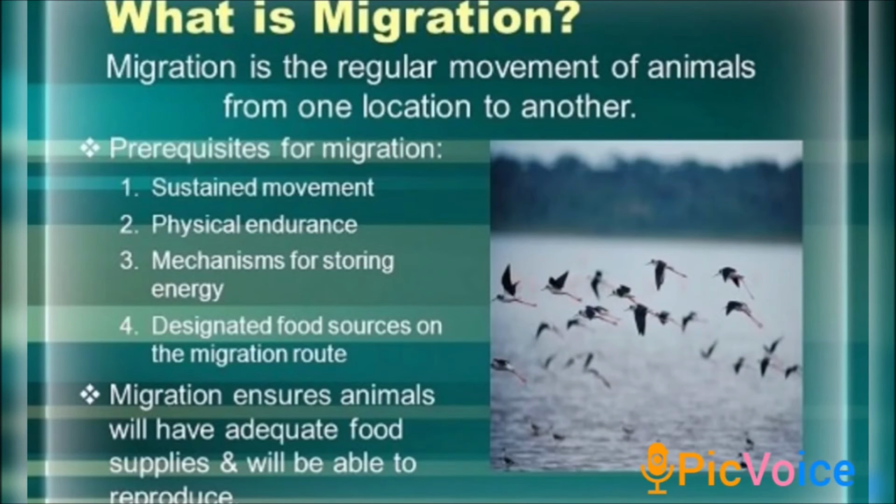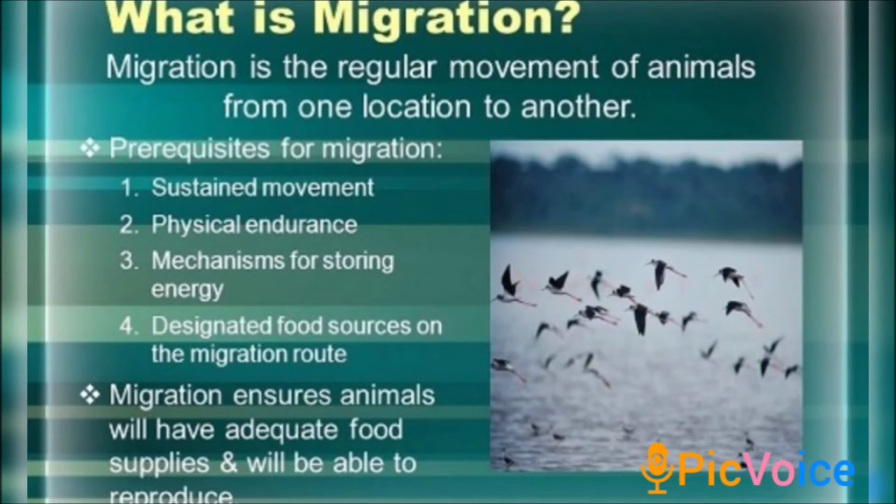Animals migrate for different reasons. Some migrate to stay in warm places, while some migrate in search of food, water or protection. So according to their purpose, they migrate.